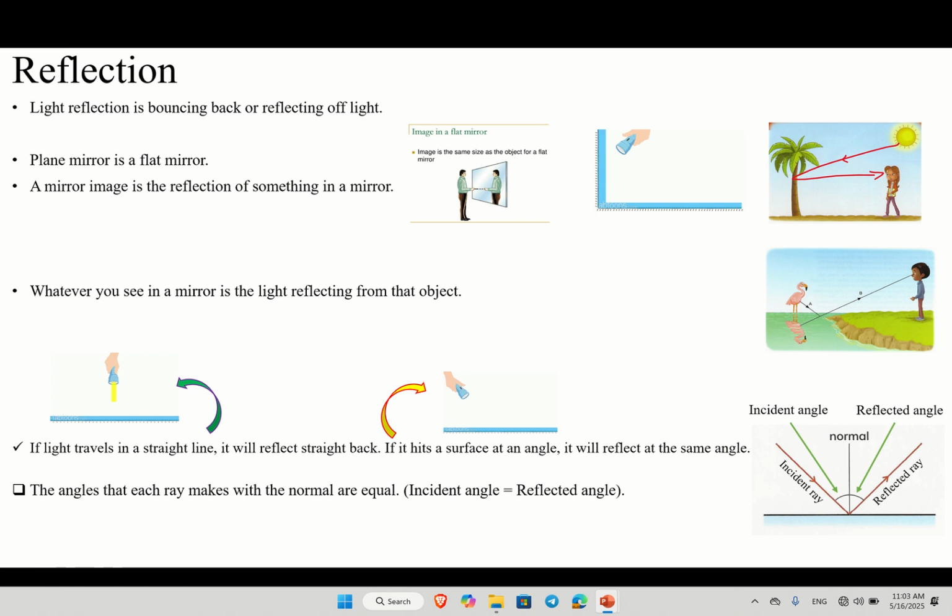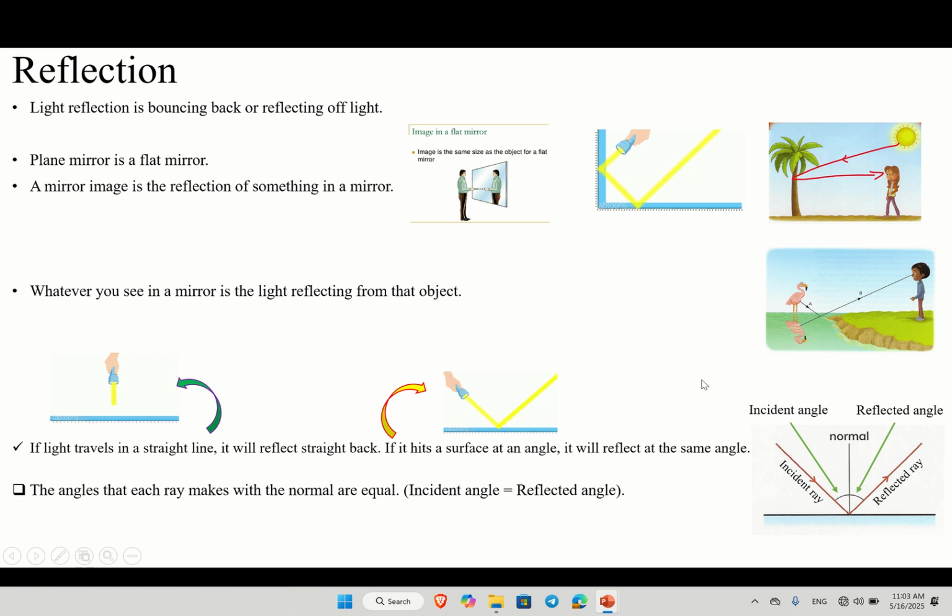Whatever you see in the mirror is called a mirror image, because the mirror makes it. Whatever you see in the mirror is the light reflecting off that object. We said that wherever you see is the reflection of light. Light comes from the source, hits the object, and reflects to the mirror. Like here, we have not only the mirror and the image, we also have light reflection that comes from the source, then reflects off to their eye.